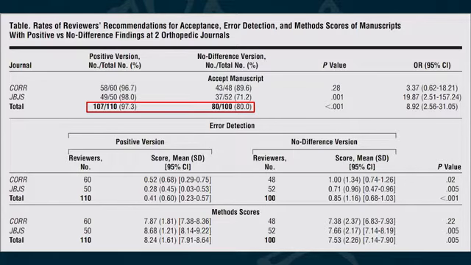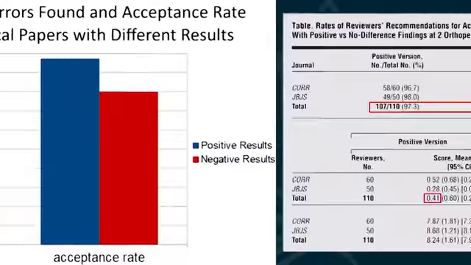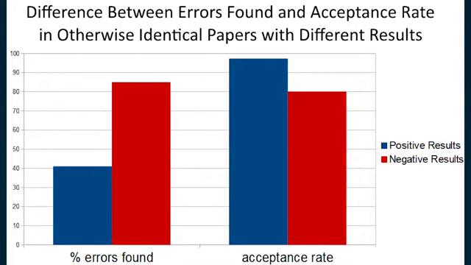But in terms of errors found, reviewers at the two journals found 85% of the errors in the paper that had negative results or no result from the antibiotic, but only found 41% of the error in the paper that showed positive results. Again, these papers are completely identical except for the final results.